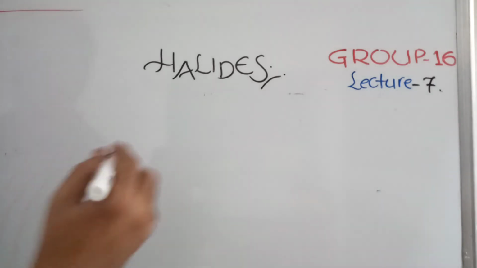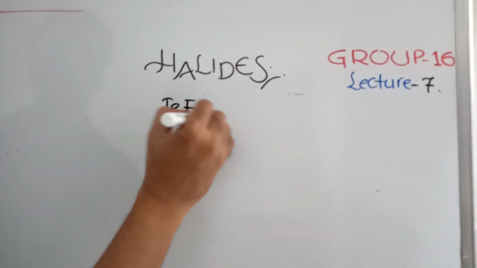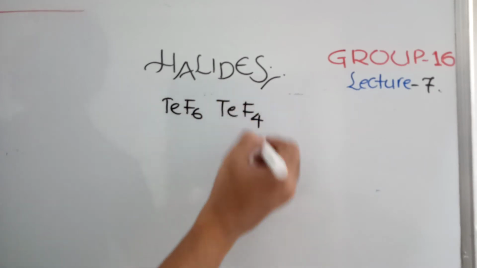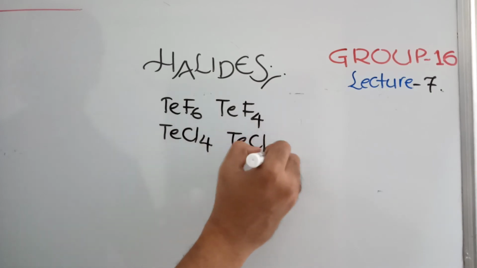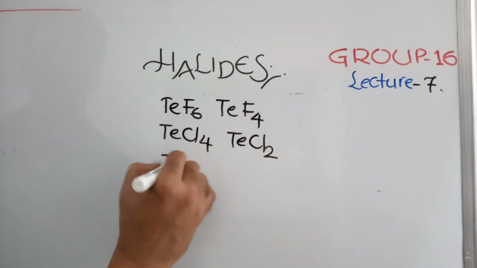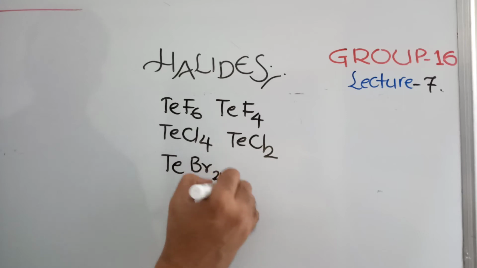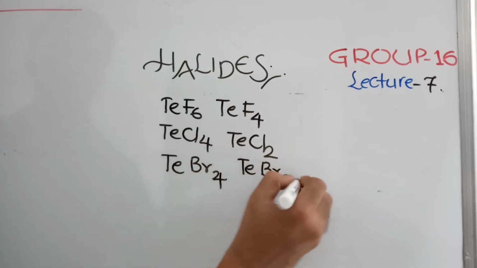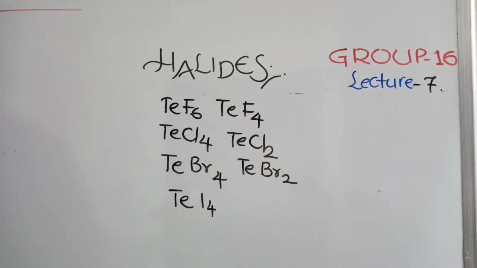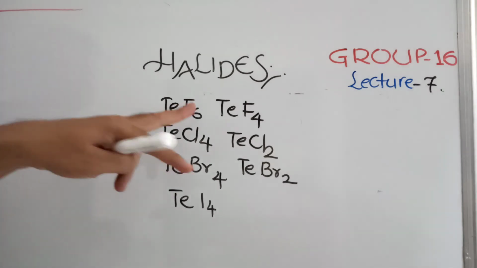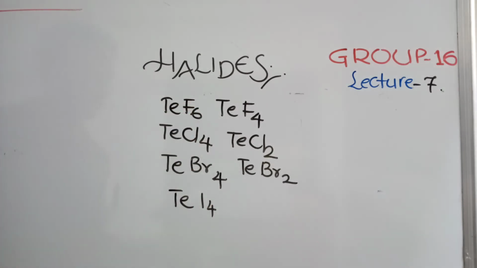About tellurium: TeF6, TeF4 possible, TeCl4, TeCl2 possible, TeBr2, TeBr4, and for iodine TeI4. These are the compounds possible for tellurium: TeF6, TeF4, TeCl4, TeCl2, TeBr4, TeBr2, TeI4. Again you can see only hexafluorides. The remaining hexa halides are not possible.